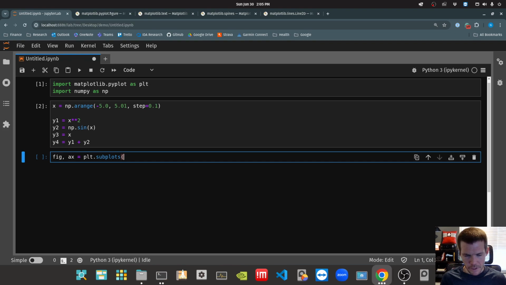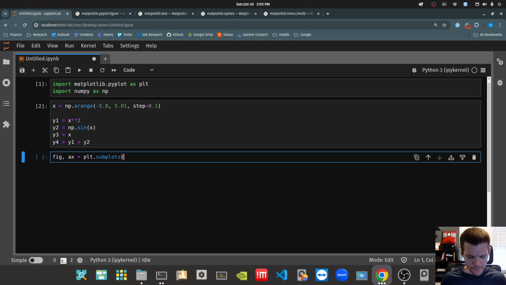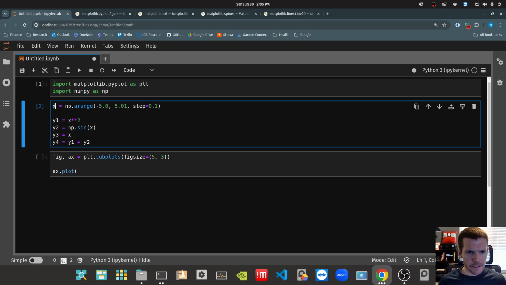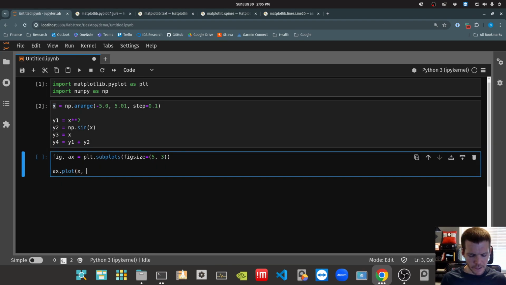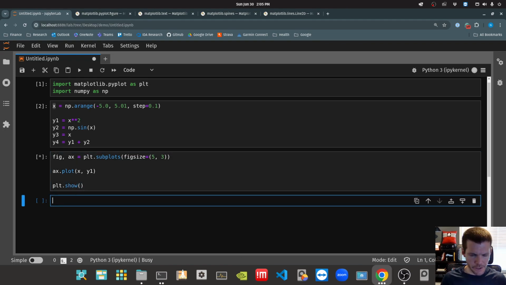We didn't really do anything with nrows and ncols at first. When we first looked at it, we saw that we have this figsize argument that we can play with. And then we would do an ax.plot of x and y1, and a plt.show.